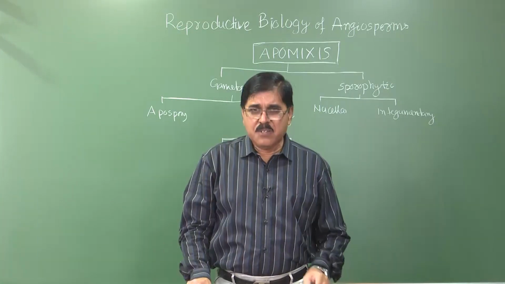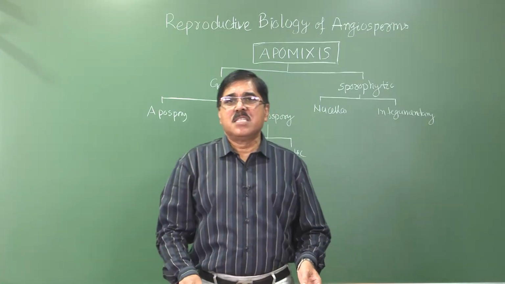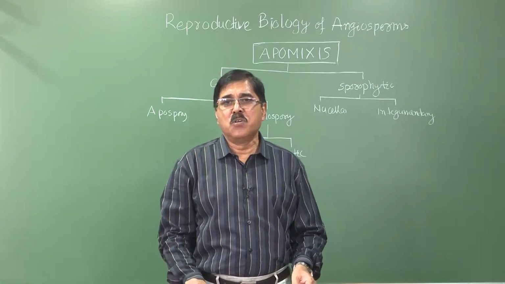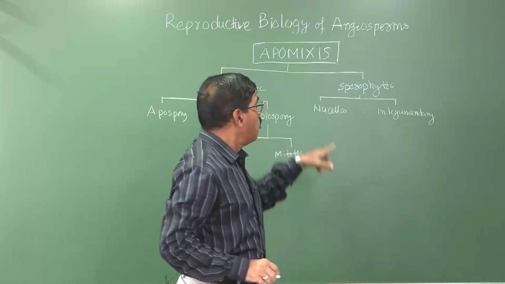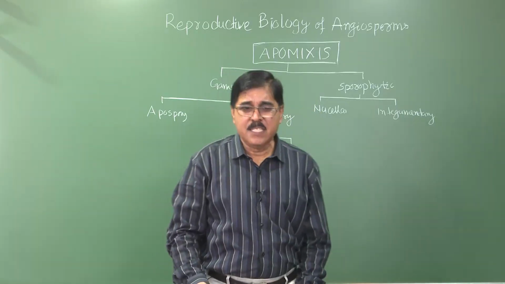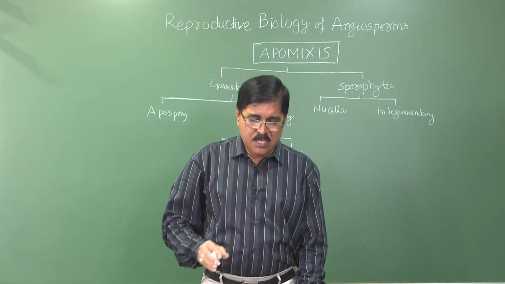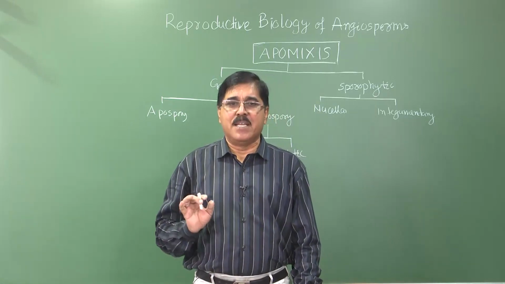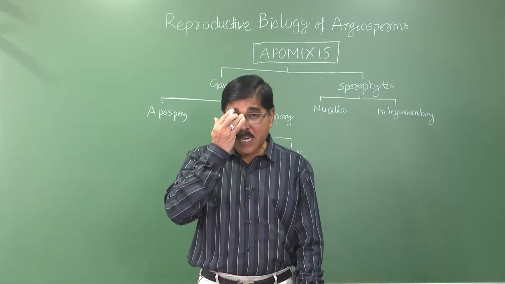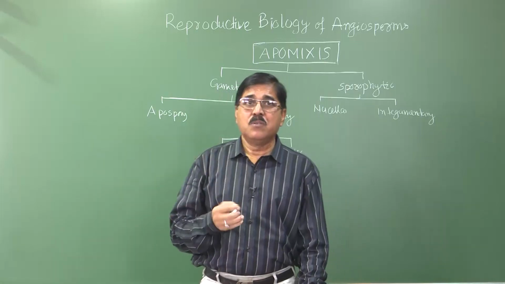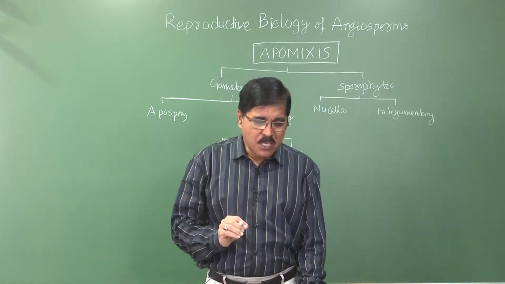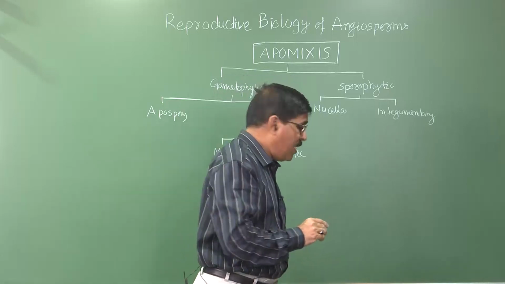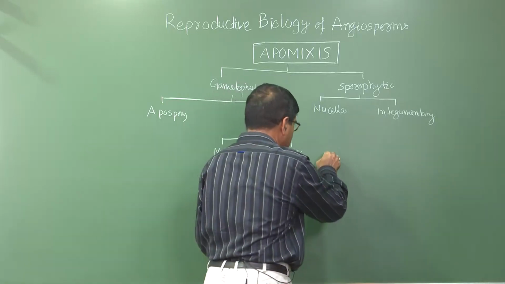Welcome friends. Now we will discuss another special type of embryonic development that we call apomixis. Apomixis, we call it formation of seed without fertilization. That is the alternative mechanism to sexual reproduction. So usually in a plant's reproduction, there are three types. When you discuss reproduction,